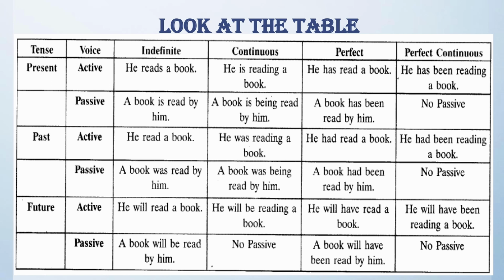Let's see another example of future perfect tense. He will have read a book. In passive voice, a book will have been read by him. Children, to change the tense of a passive sentence, you change the form of the verb be and use the verb be in the same tense as the main verb of the active sentence, and use the past participle of the main verb of the active sentence.